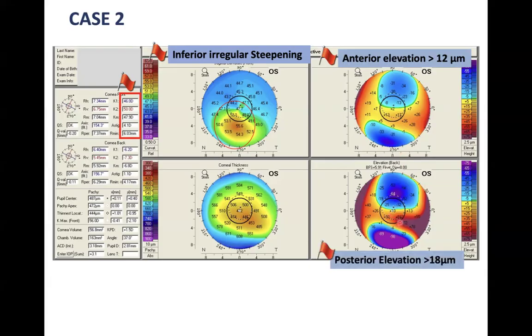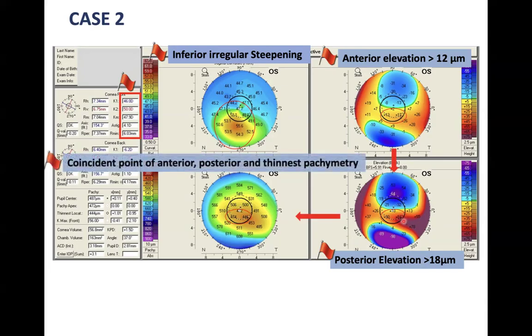This comes to 52. Again, this is not good. Let's compare all this with the pachymetry map. The thinnest location is 446, which coincides with the inferior bowing, which coincides with the elevation map value. So since these are all coinciding, this is not a normal cornea. This is a case of keratoconus.